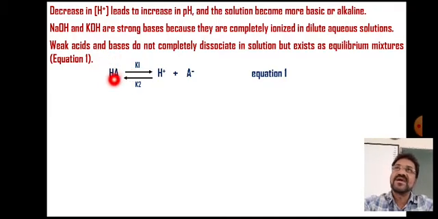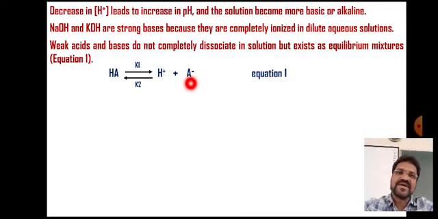It dissociates as H plus and A minus, because, being an acid, it is a proton donor. This is called the proton and this is called the conjugate base. This is the weak acid. K1 is the reaction rate constant. K2 is the reaction rate constant. This is equation number 1.